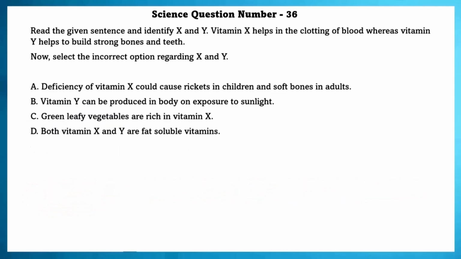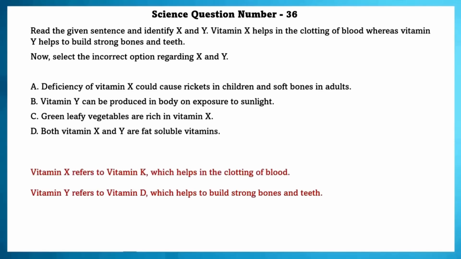Science question number 36. Read the given statement and identify X and Y. Vitamin X helps in the clotting of blood, whereas vitamin Y helps to build strong bones and teeth. Select the incorrect option regarding X and Y. Vitamin X refers to vitamin K, which helps in the clotting of blood, while vitamin Y refers to vitamin D, which helps to build strong bones.